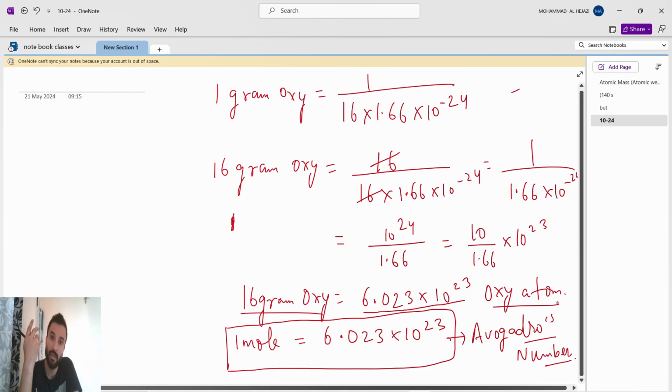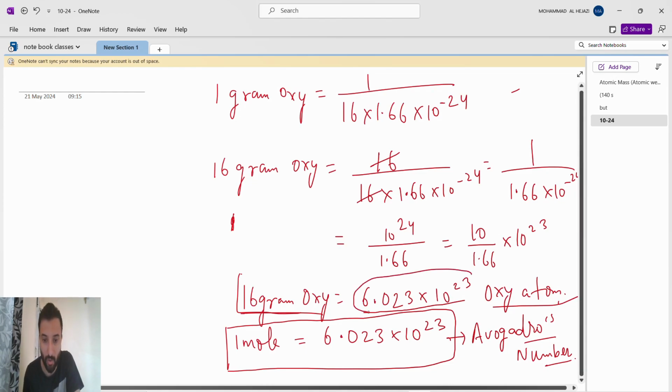So that's why we will compare both as similar only. Just we will change the unit. The values, the magnitude will remain same, just we will change the unit. So what we got, the 16 gram of oxygen is how much? 6.023 10 to the power of 23 oxygen atoms.